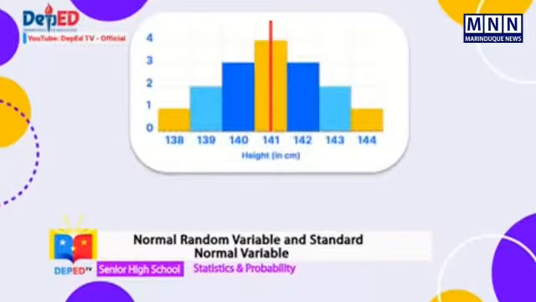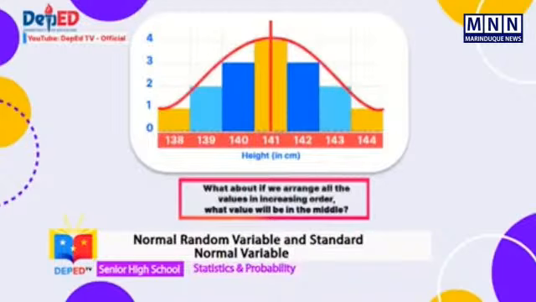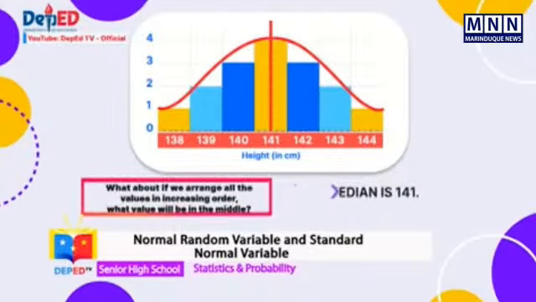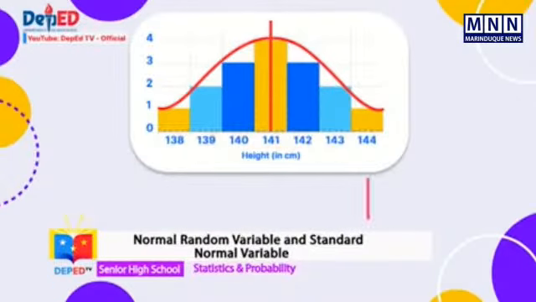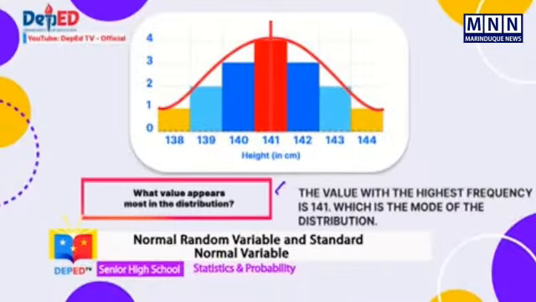Let's go back again to the histogram. Earlier, we observed that the mean is 141. What about if we arrange all the values in increasing order? What value will be in the middle? That is good when you answered 141. So the median is 141. What value appears most in the distribution? The value with the highest frequency is 141, which is the mode of the distribution.